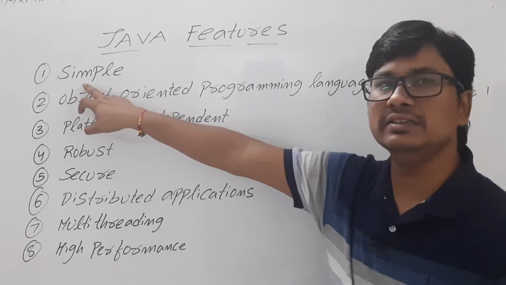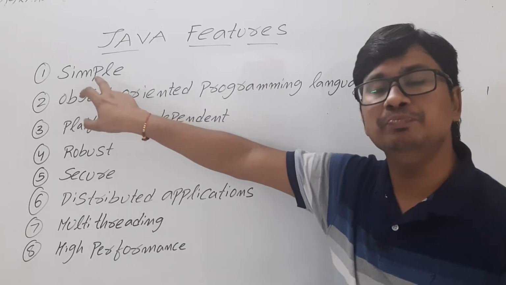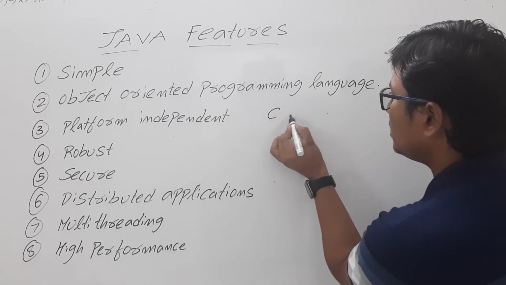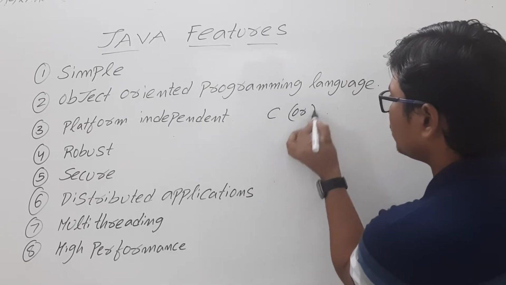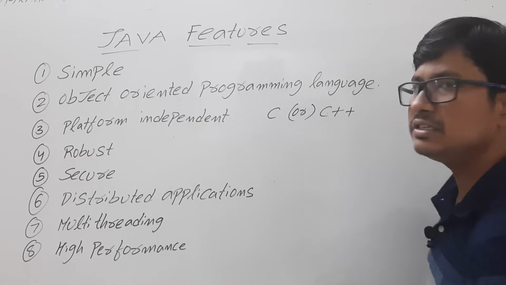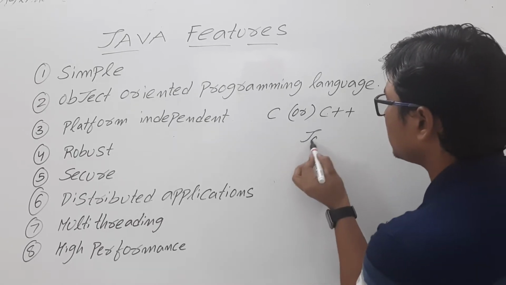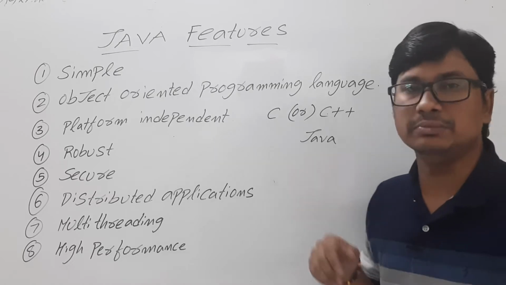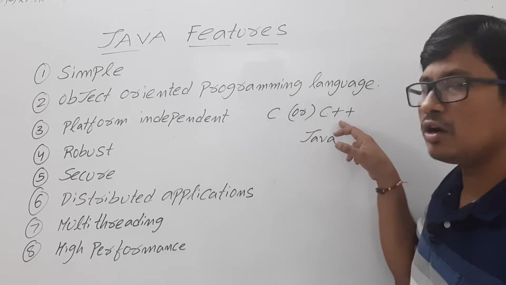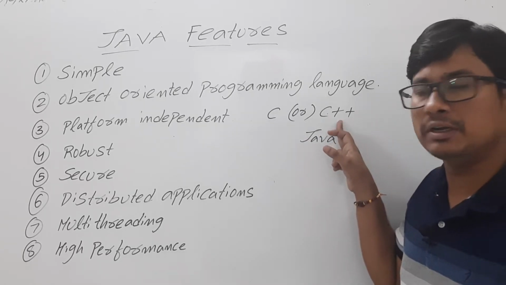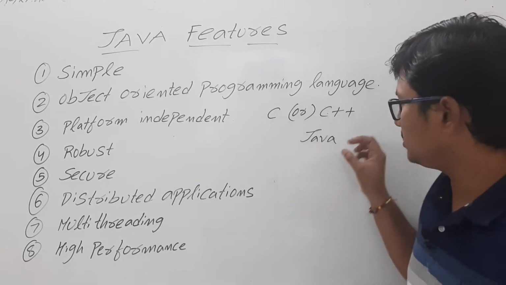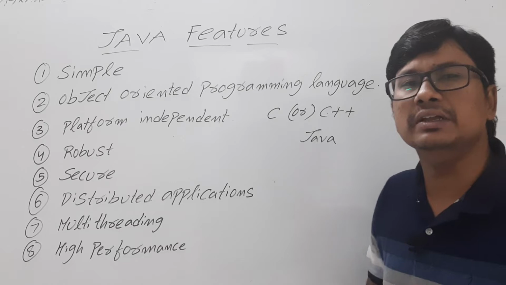As I said earlier, Java is a very simple programming language. If you know C, or even if you know C++, you can easily learn Java. The syntax of C++ and Java is almost similar because C++ is also an object-oriented programming language and Java is also an object-oriented programming language. So the syntax will look similar.